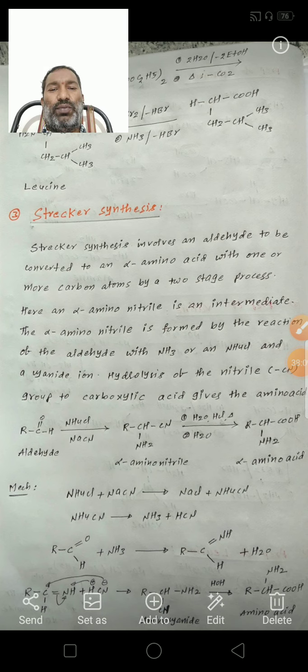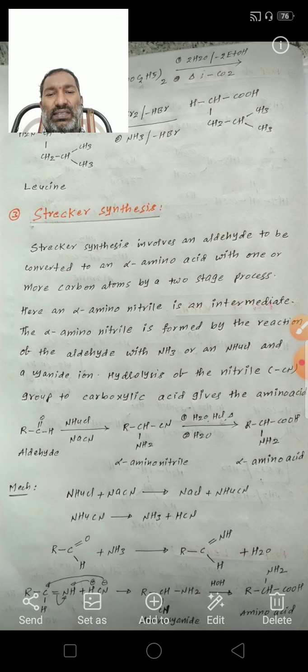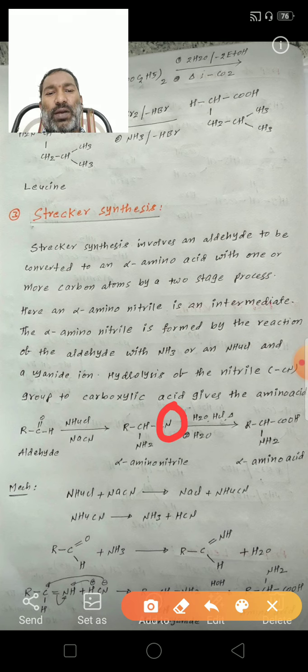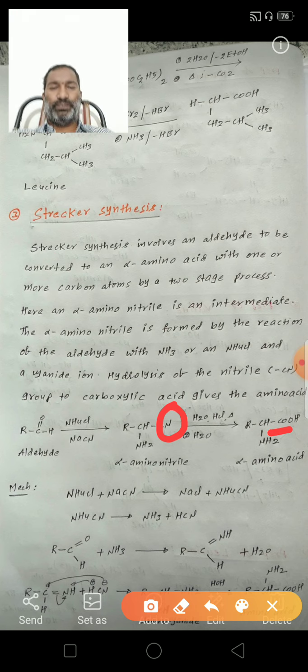This alpha amino nitrile undergoes hydrolysis. When hydrolyzed, this cyanide group converts into the carboxylic acid group, so an alpha amino acid will form.